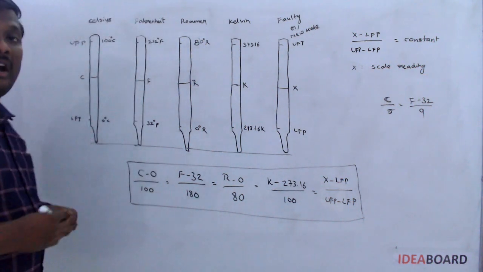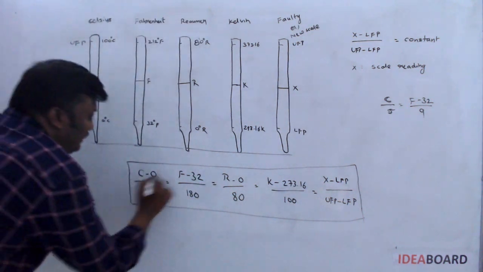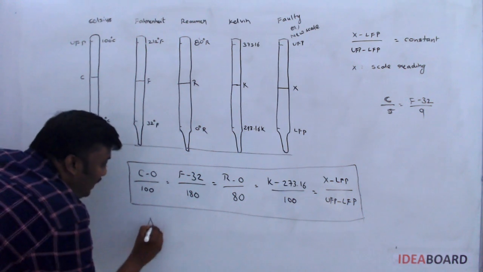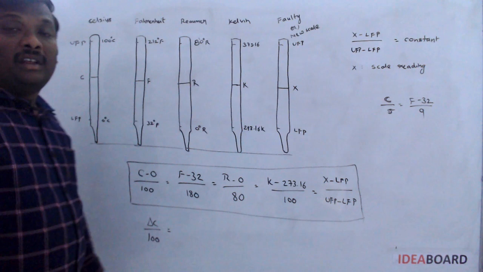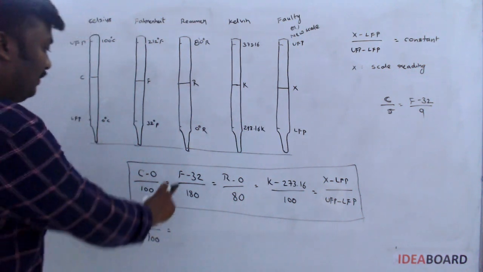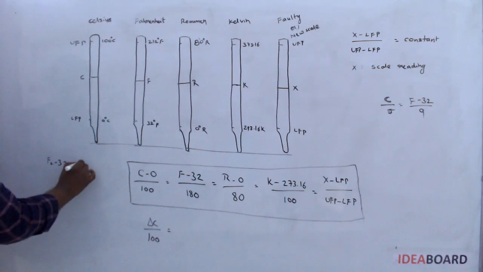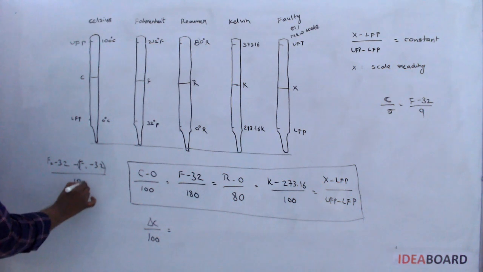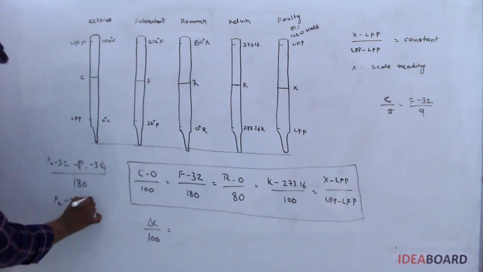Sometimes the question asks about a change in temperature. If C1 and C2 are given, then the change becomes delta C by 100. If the change in Fahrenheit is given, it is F2 minus 32 minus F1 minus 32 by 180, which is F2 minus 32 minus F1 plus 32.